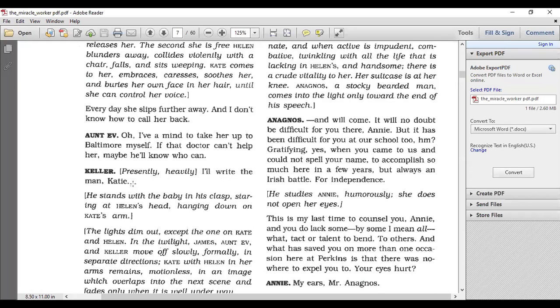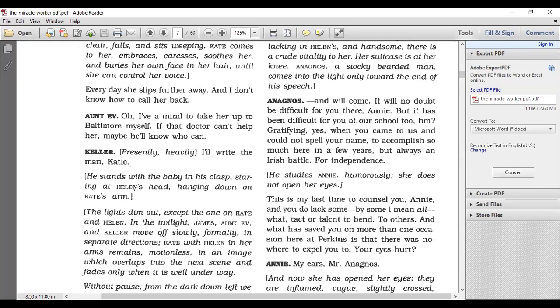I'll write the man, Kate. Okay, so here we see, does he have a change of heart? Did he now? Did he change his mind? Maya, did Mr. Keller change his mind about contacting the doctor?